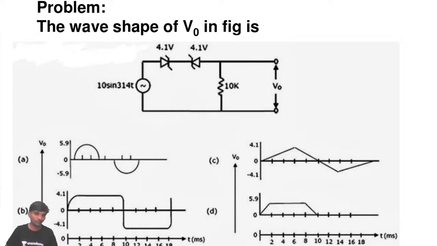Yeah, this is a beautiful problem which was asked in some GATE, I think previous GATE examination. 10 sine omega t, 10 sine 314 t. Omega is given as 314. What is it asking, sir? It is asking for the voltage across the resistance R. Option A, option B, option C, option D. Can somebody guess what is the option? What is the right answer?